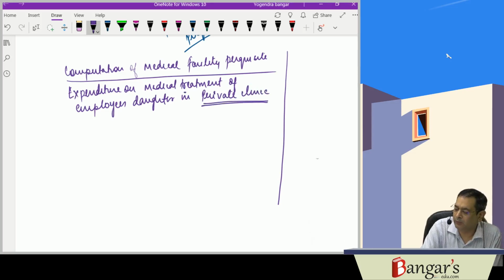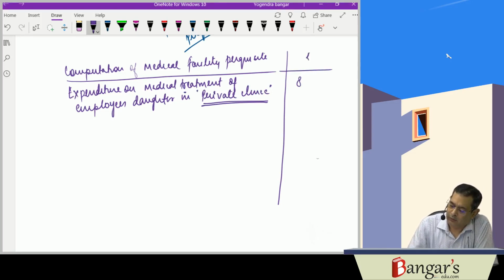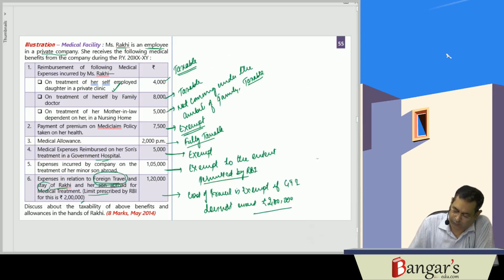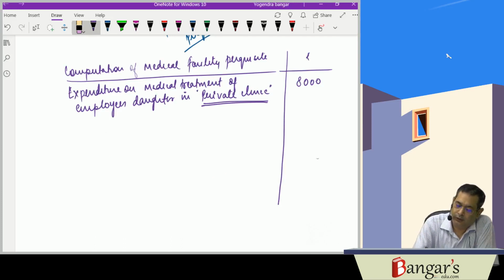Since it is in a private clinic, hence taxable. This will be taxable. It is 4,000 rupees.